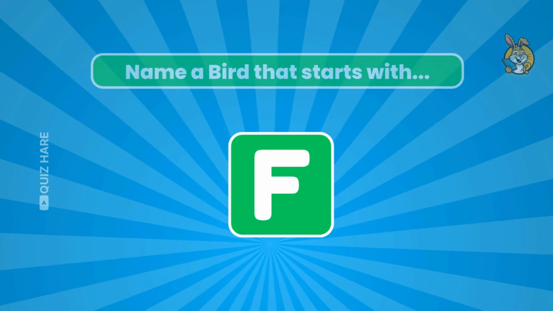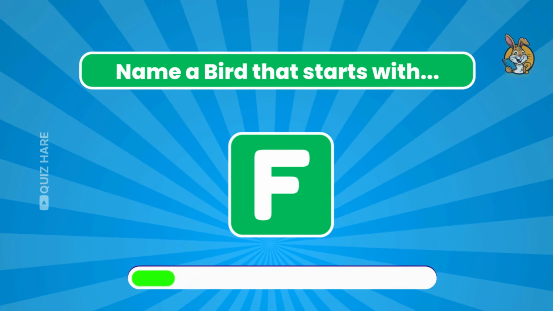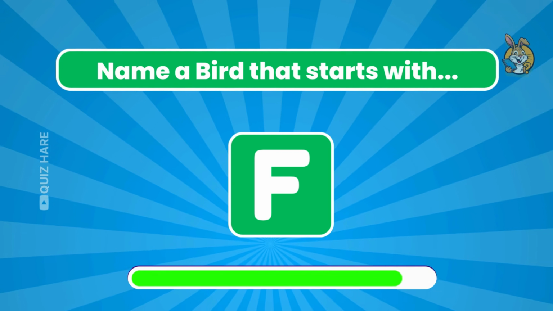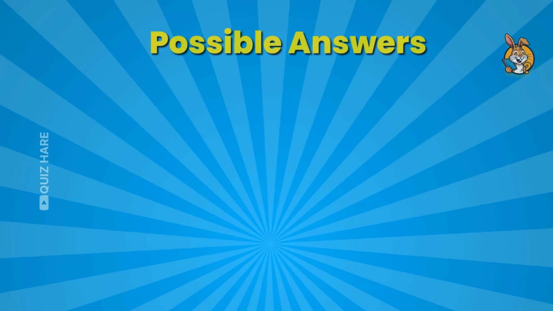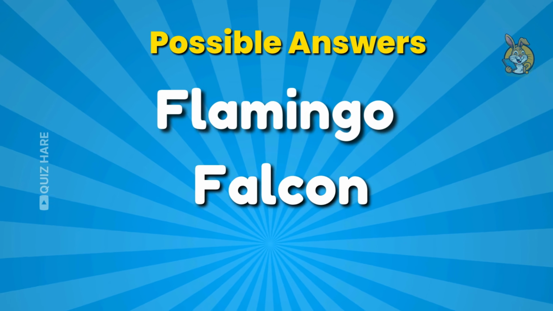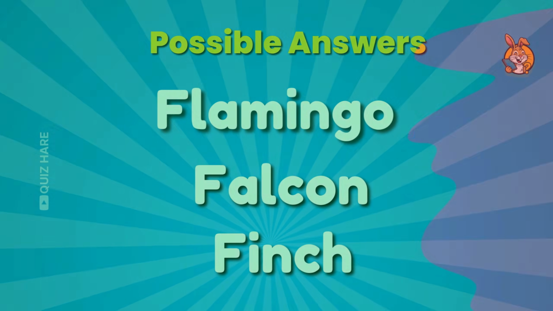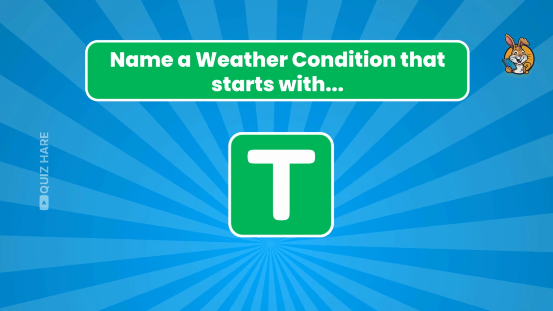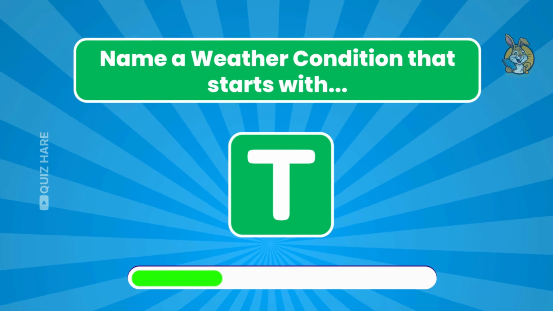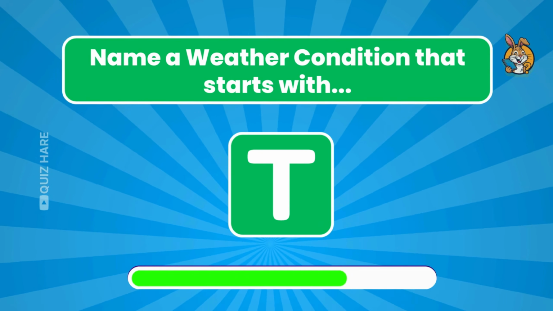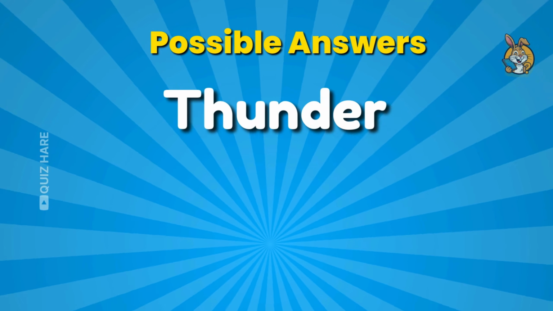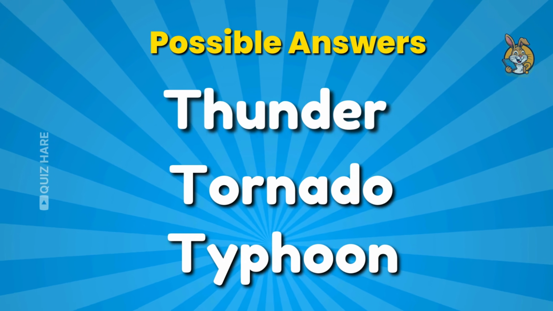Round 28. Name a bird that starts with the letter F. Flamingo, falcon, and finch. Round 29. Name a weather condition that starts with the letter T. Thunder, tornado, and typhoon.